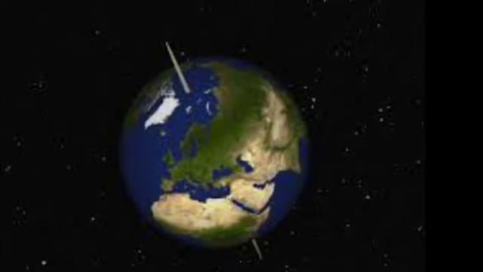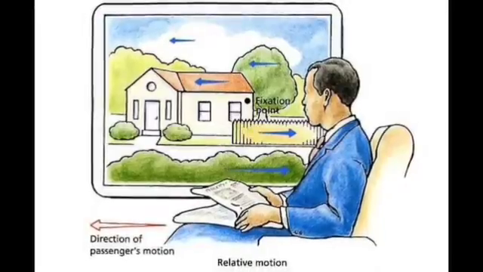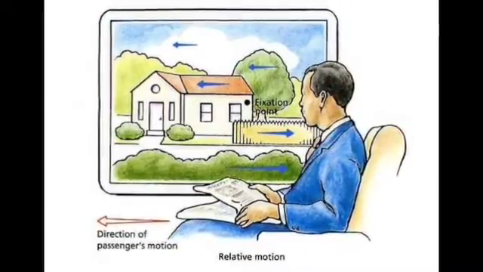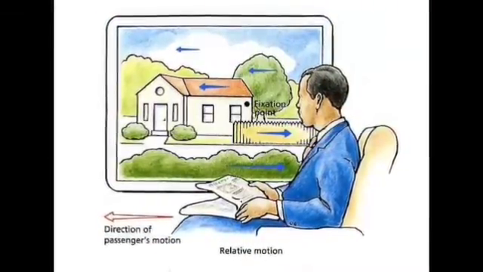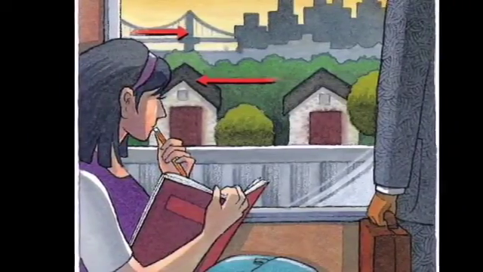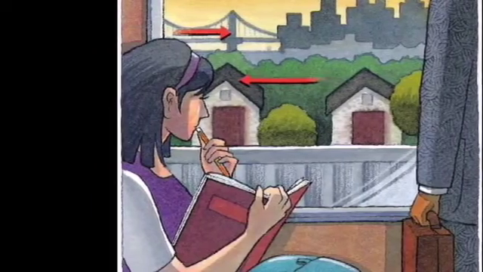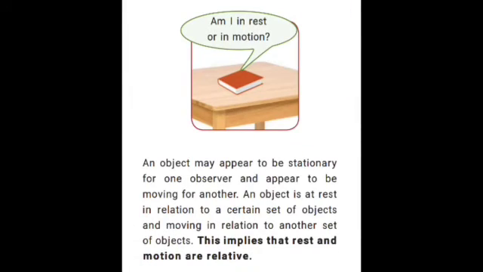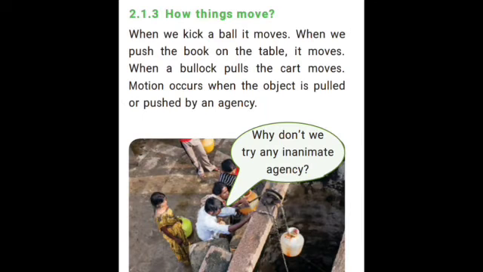While traveling in a speeding bus, we feel that the poles and the trees seem to move backwards, and the things inside the bus are stationary. An object may appear to be stationary for one observer and appear to be moving for another observer. Therefore, rest and motion are related to each other.